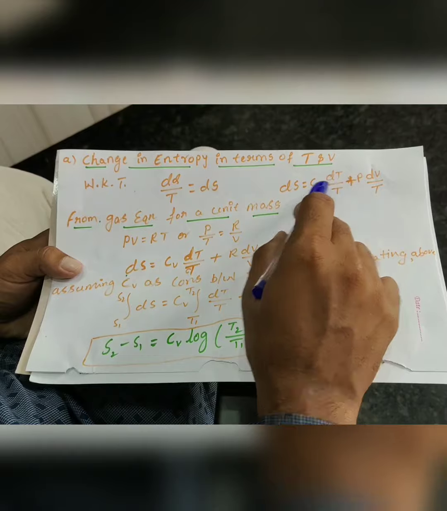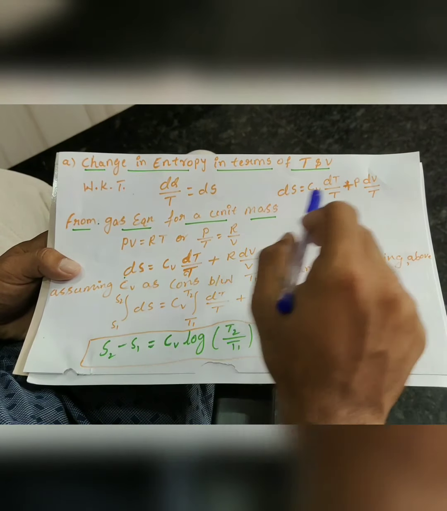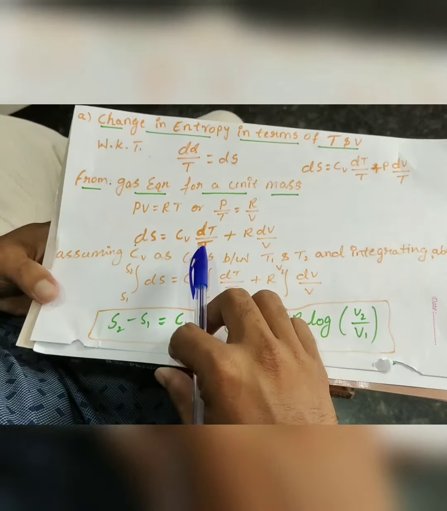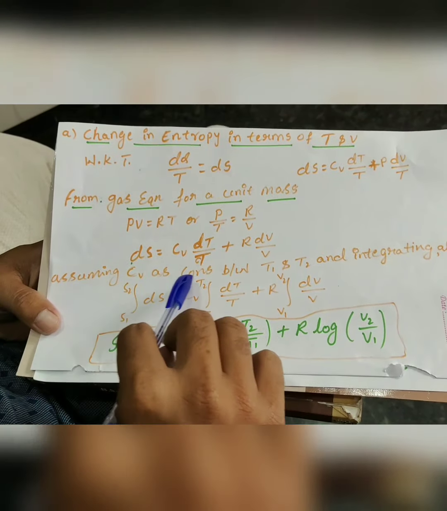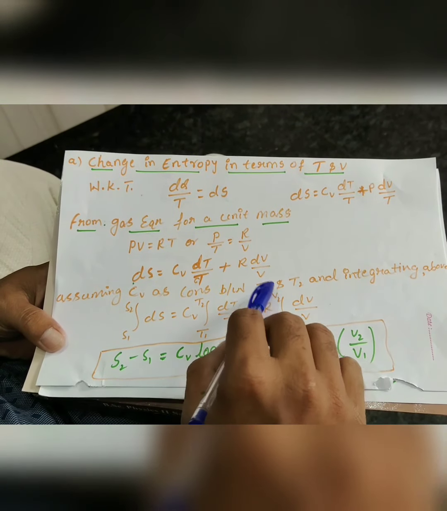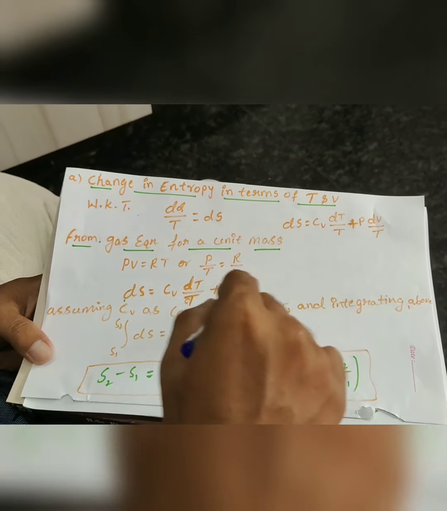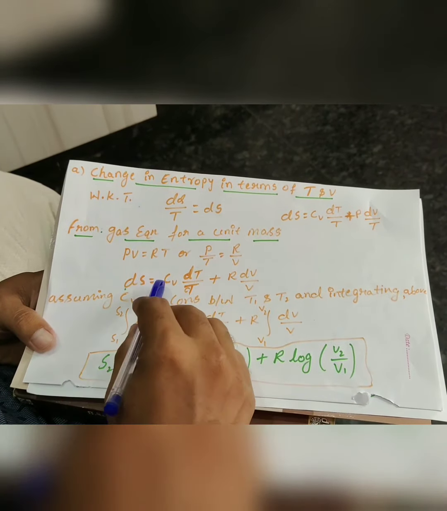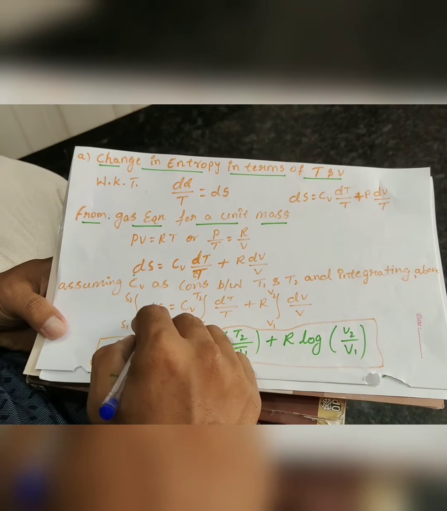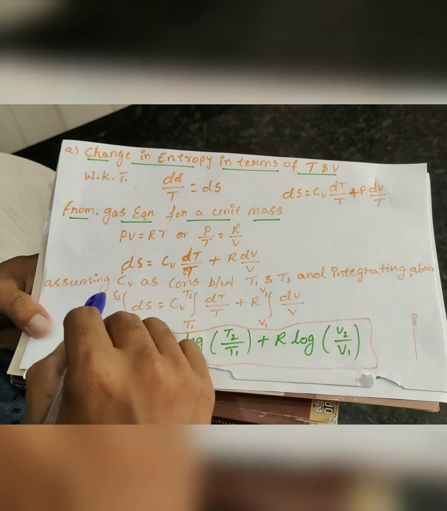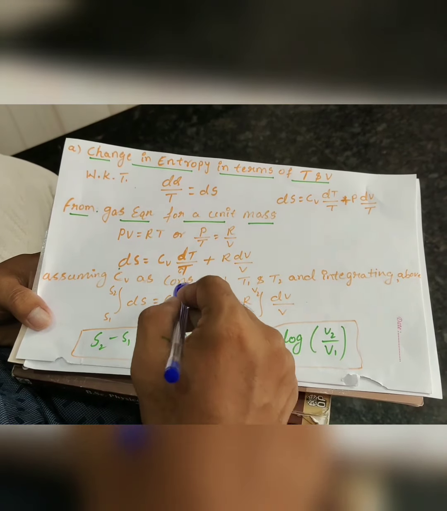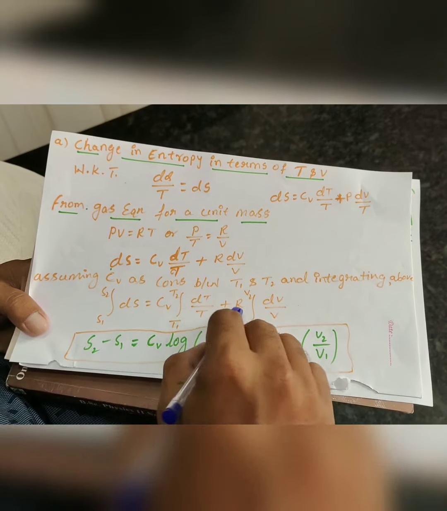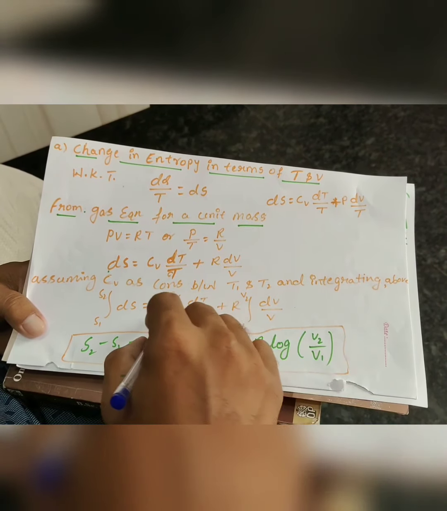dS is equal to Cv dT upon T plus P by T, which becomes R by V dV. Now here we are assuming Cv as constant between temperature T1 and T2 and integrating the above equation. After integration and applying limits, the integral of dS from S1 to S2 is Cv from T1 to T2 dT upon T. Here Cv is a constant and R is a constant, so taking them outside and applying limits and integrating.